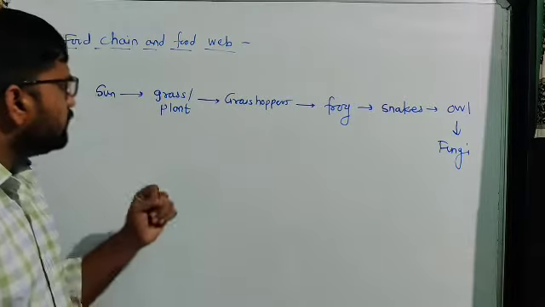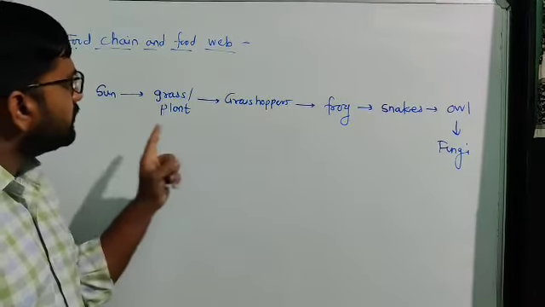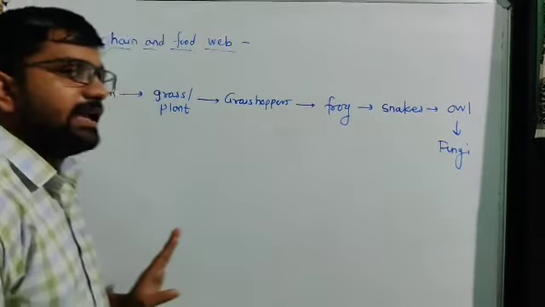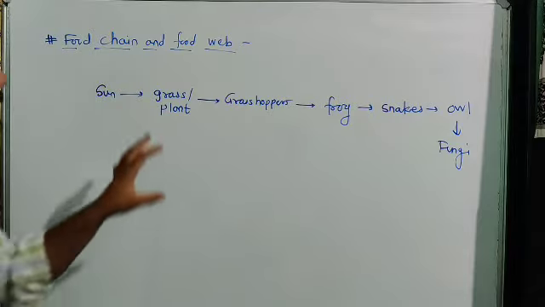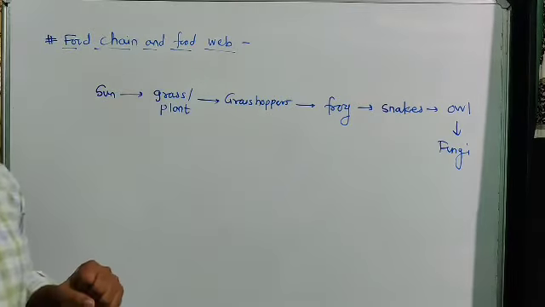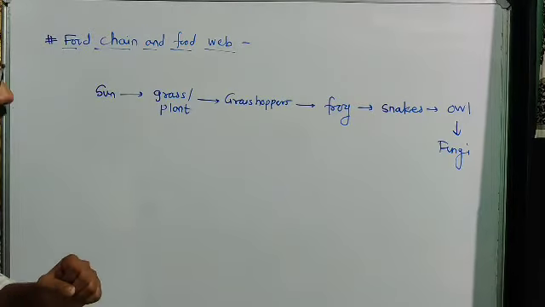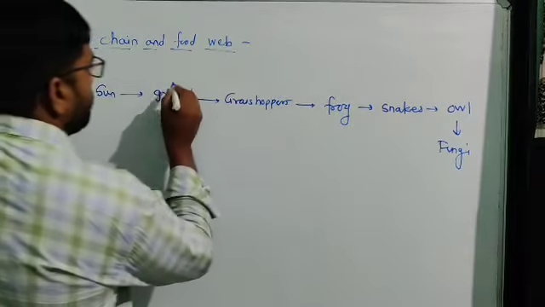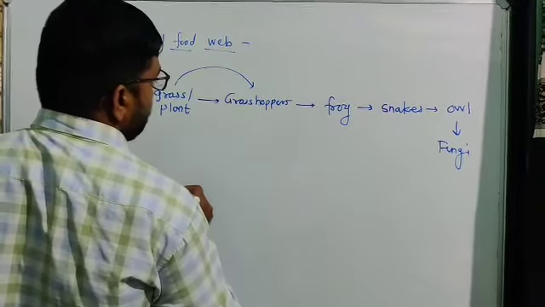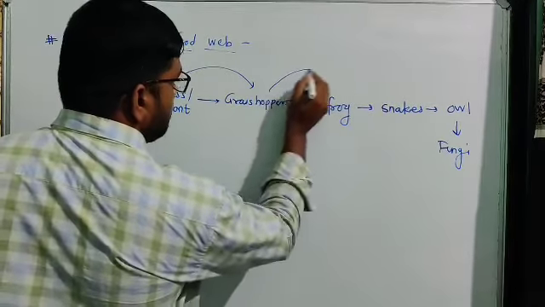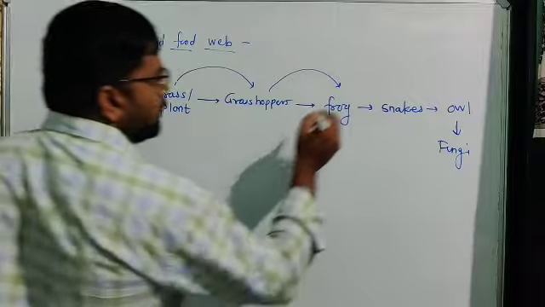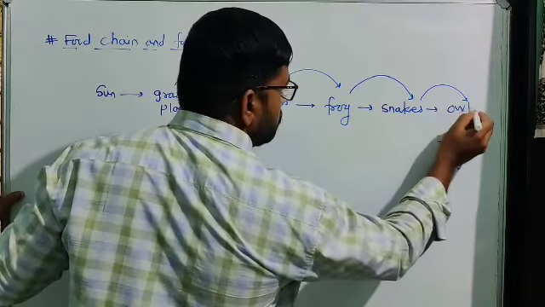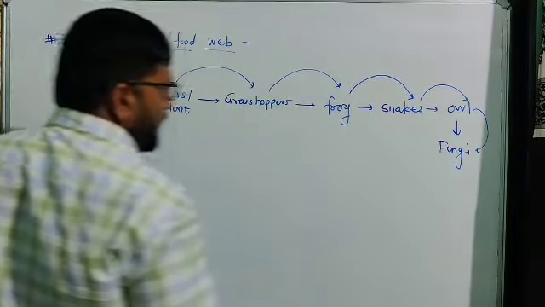Simply look, energy transformation takes place from plant to these animals. There is one chain, and on that basis this energy is continuously transferred. Plants to grasshopper, grasshopper to frog, frog to snakes, snakes to owls, and owls to fungi.